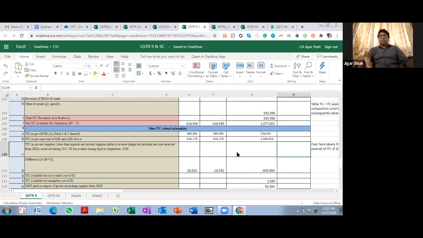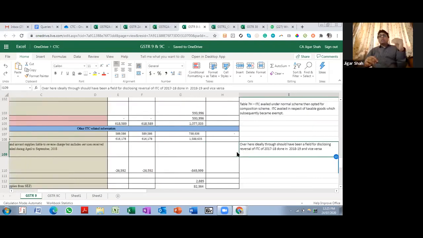Now the issue over here is they have not given me a facility. There will be some figure in 3B which will be of 1718, because I might have made those changes. There should be a facility to reduce this figure so that once again I can reconcile it with 2A, because in my 1819 2A there will not be the figure of the invoice of 1718, but my 3B will have it.